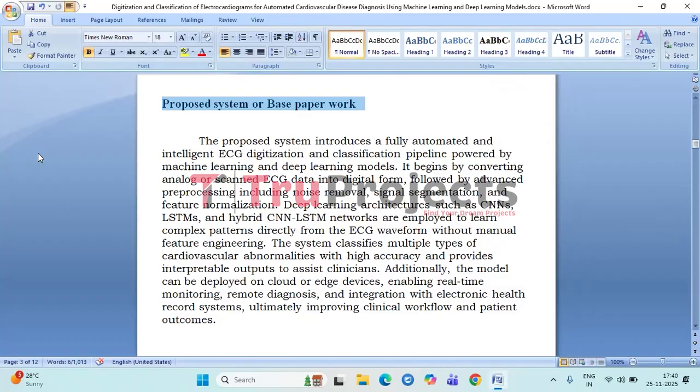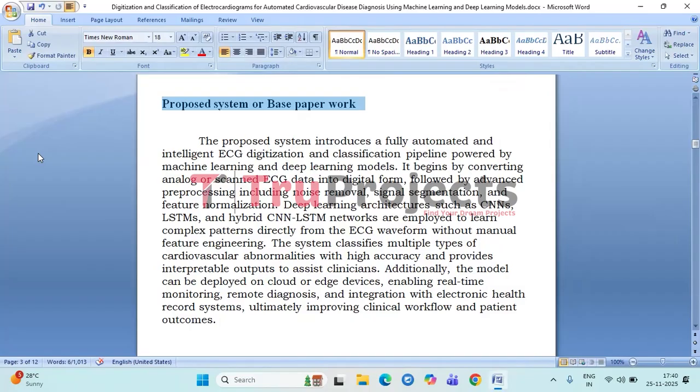Unlike traditional methods, this system uses deep learning models including CNNs, LSTMs, and hybrid CNN-LSTM networks that automatically learn meaningful patterns directly from the ECG waveforms without requiring handcrafted features. This allows the model to detect a wide range of cardiovascular abnormalities with high accuracy. The system also provides interpretable results to support clinicians in making reliable decisions.